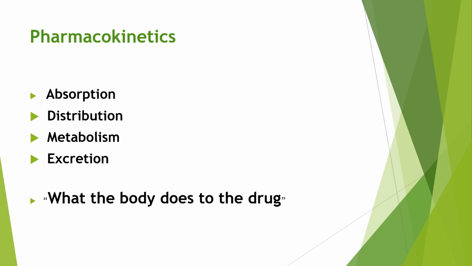Already you have learned what is absorption, distribution, metabolism and excretion of drug. So pharmacokinetics covers all aspects relating to what the body does to the drug.